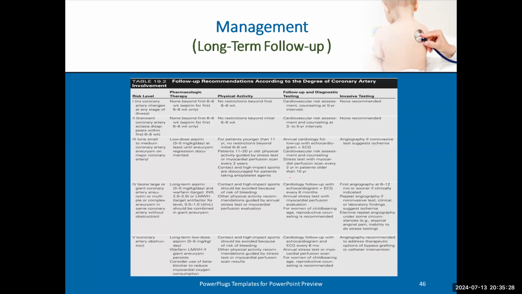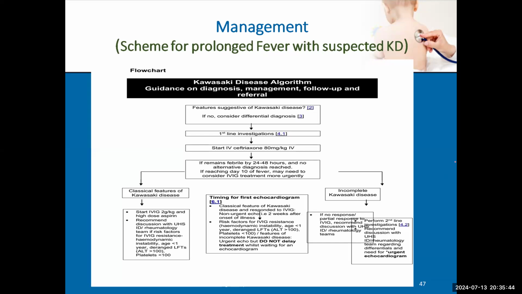This is a table from the American Heart Association that divides patients according to coronary involvement: no involvement, mild coronary aneurysm, coronary aneurysms, and thrombus, and how to follow up each patient. This scheme is for management of a patient with prolonged fever and suspected Kawasaki.